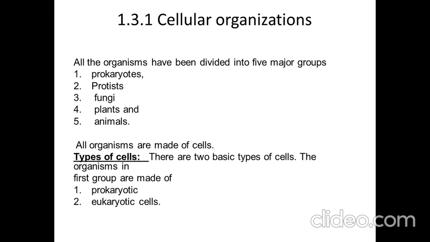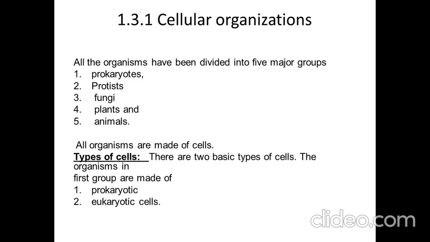They are divided into 5 major groups. This is called the 5 kingdom system of classification. So scientists divide all the organisms into 5 major groups: prokaryotes, protists, fungi, plants and animals. Prokaryotes are single cell, protists single cell, fungi multicellular, plants multicellular and animals are also multicellular. The difference between prokaryotes and protists is that protists have both plant and animal like characteristics. They can move and they can also do photosynthesis.